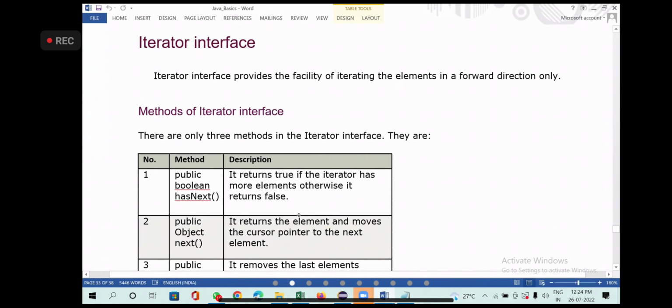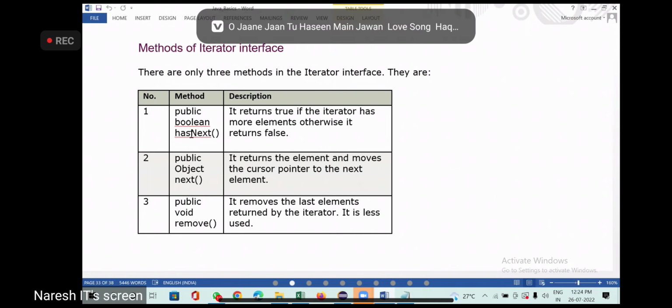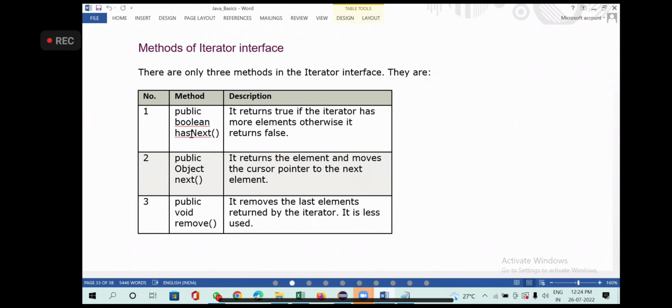The Iterator interface has what? It has three methods. A collection is for storing data. Now I want to travel from the first element to the next, like with arrays, x[0], x[1], x[2], where we travel from one index to another. Similarly, they have implemented a predefined method called hasNext. It returns true if the iterator has more elements, otherwise it returns false.